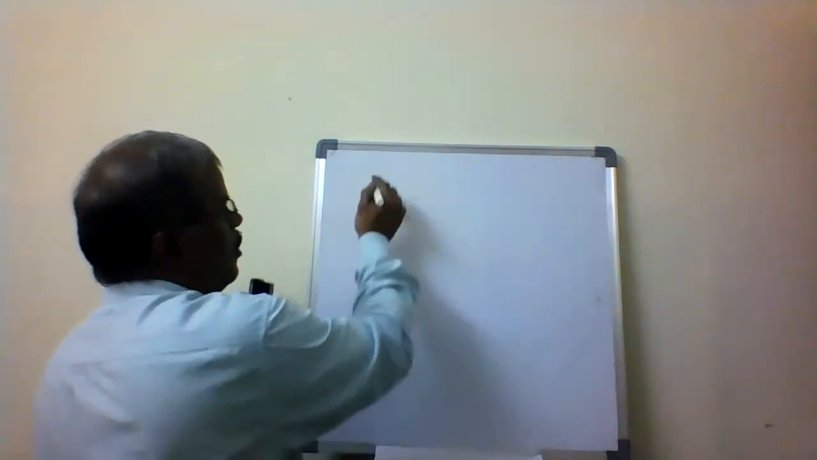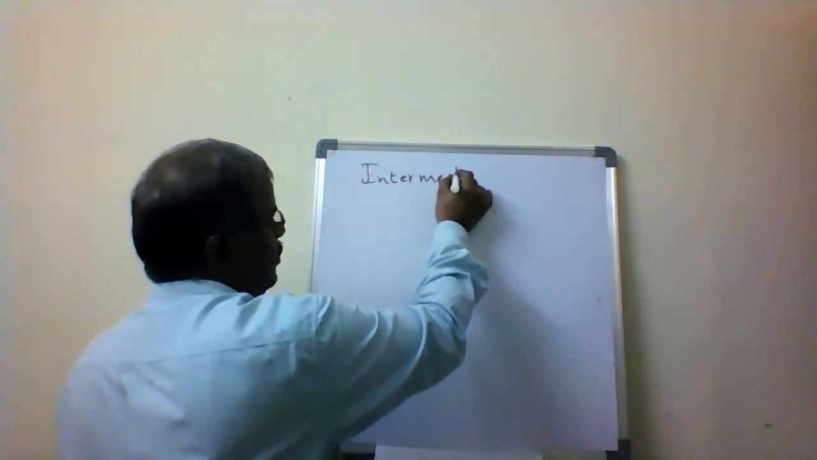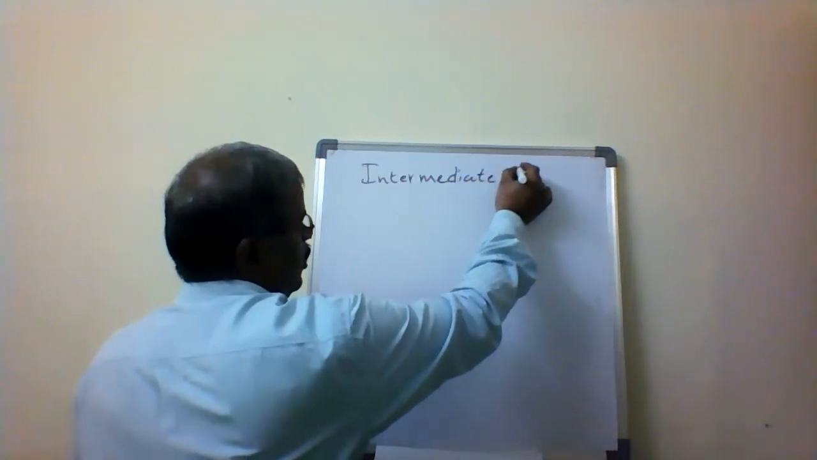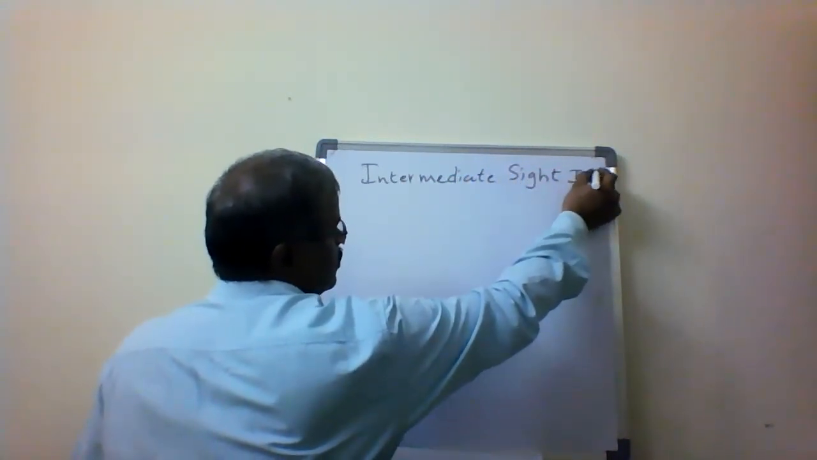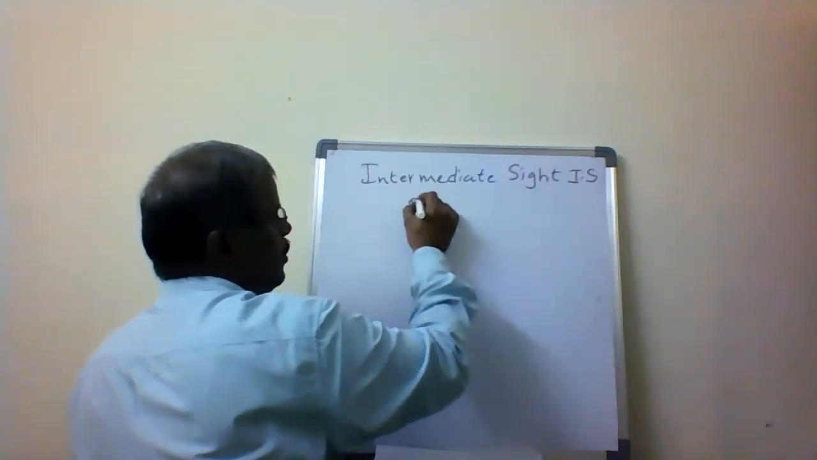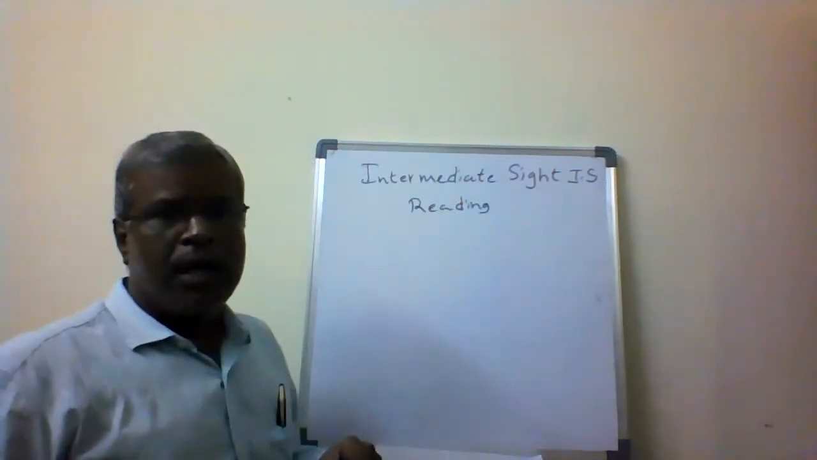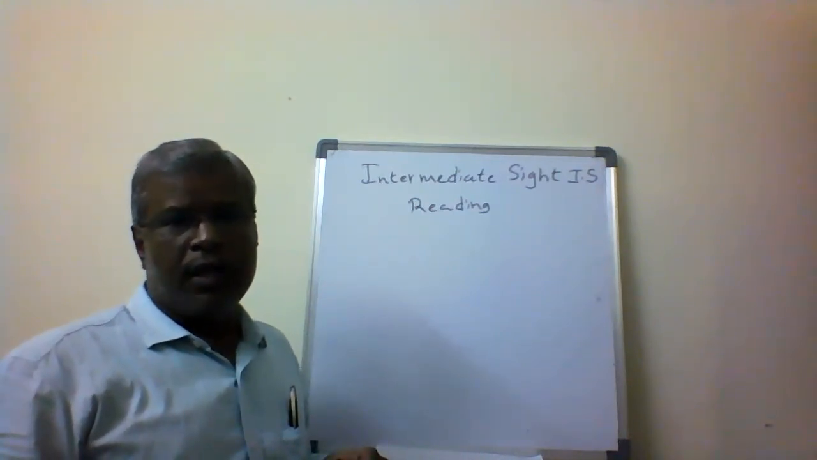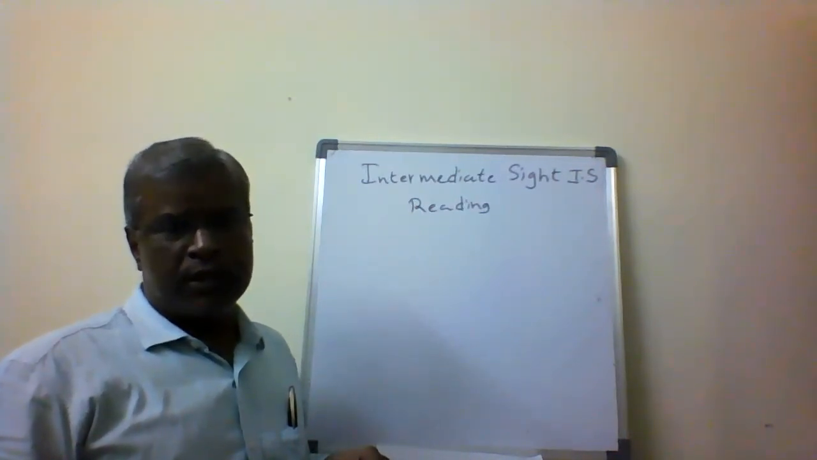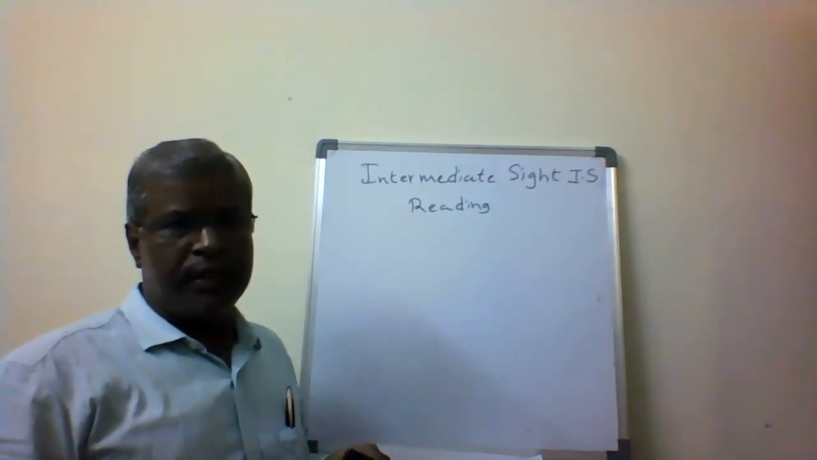The other one is called the intermediate sight reading. Intermediate sight, that is IS. The term itself gives the meaning. In between backside and foresight, however many readings we take, we call those intermediate sight readings.